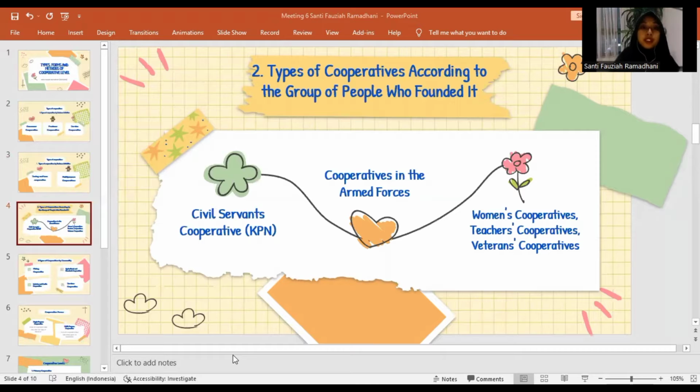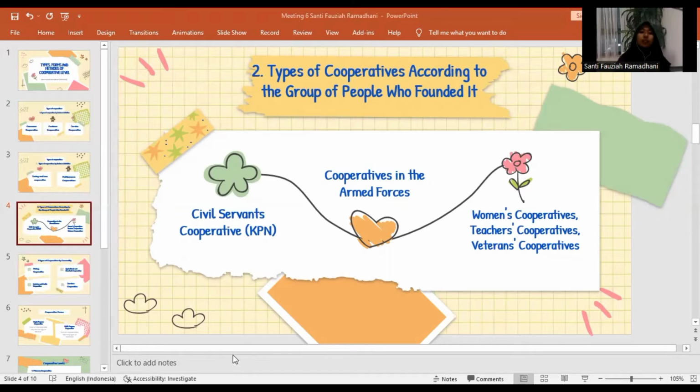Types of cooperative according to the group of people who founded it. This type of cooperative is based on the group of people who are members of the cooperative. A civil servant cooperative is a cooperative consisting of civil servants residing in a work area.